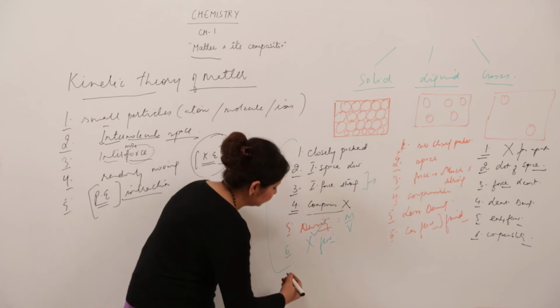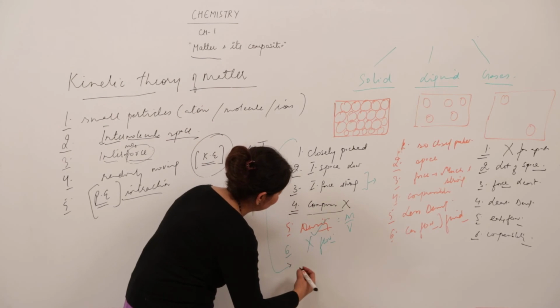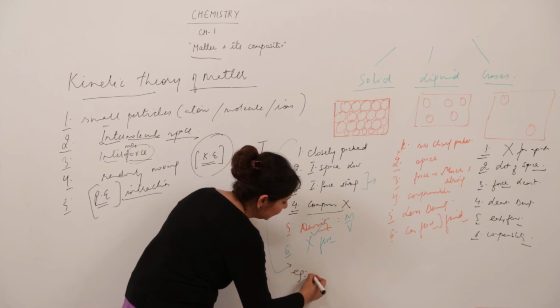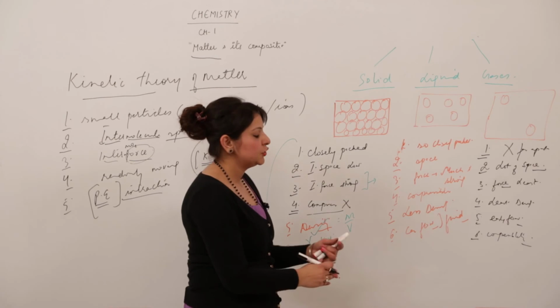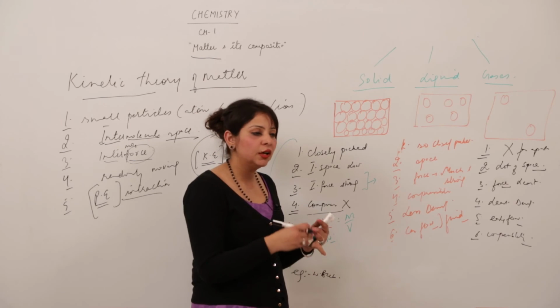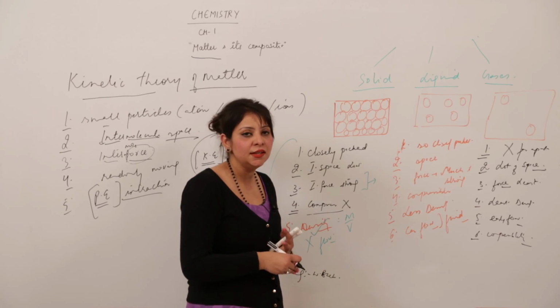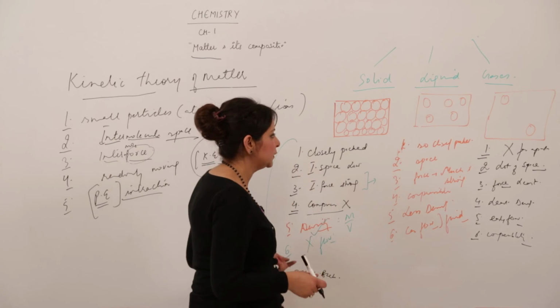for your easiness I'll write one example for each. Solid, wooden block: particles closer, definite shape, definite volume, not compressible, high density, can't flow, so all these properties.